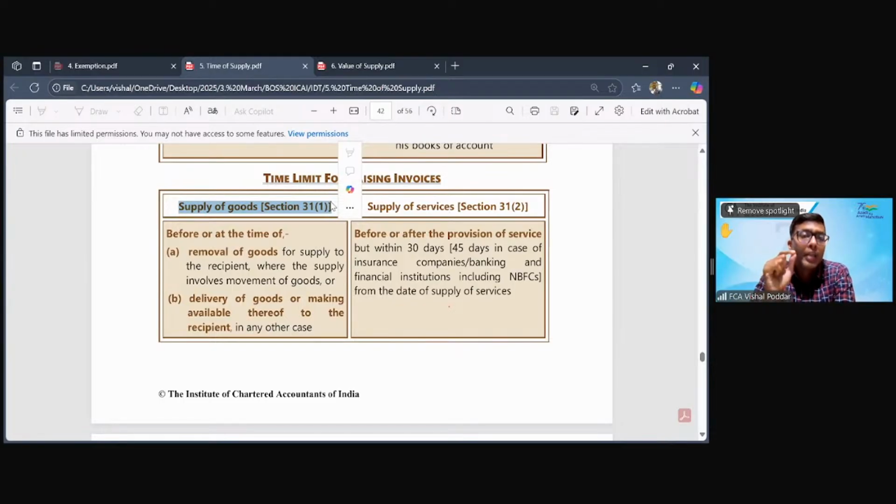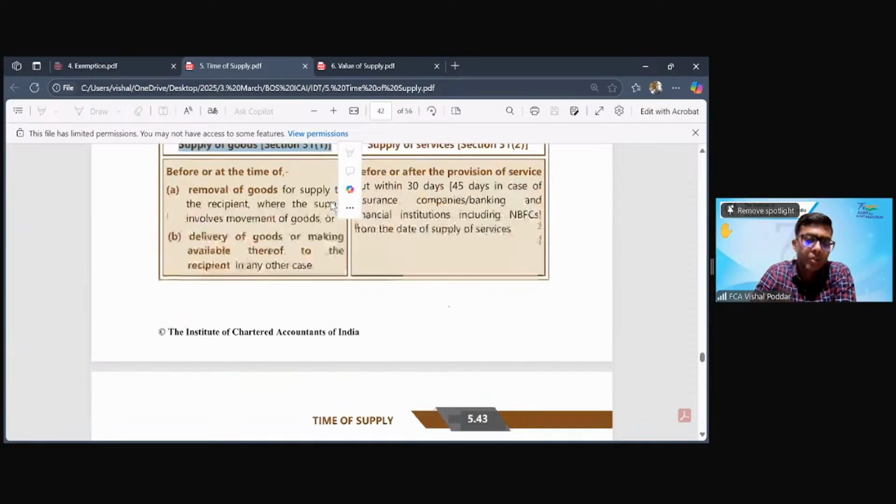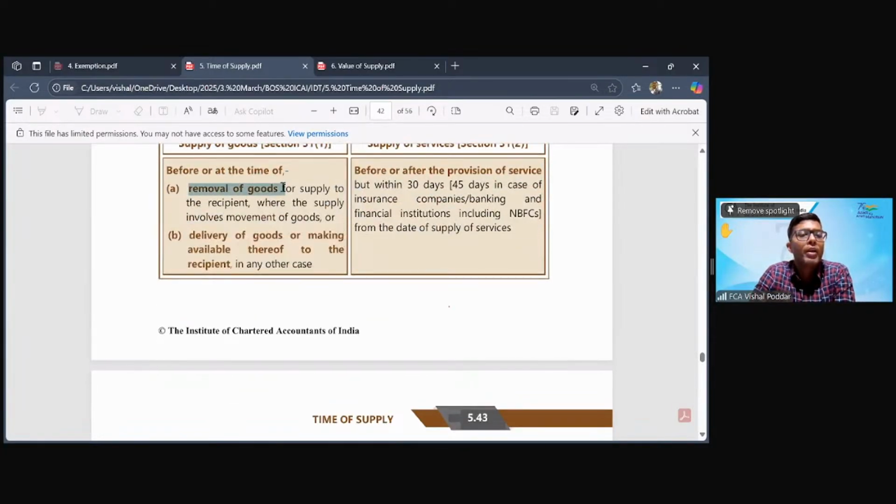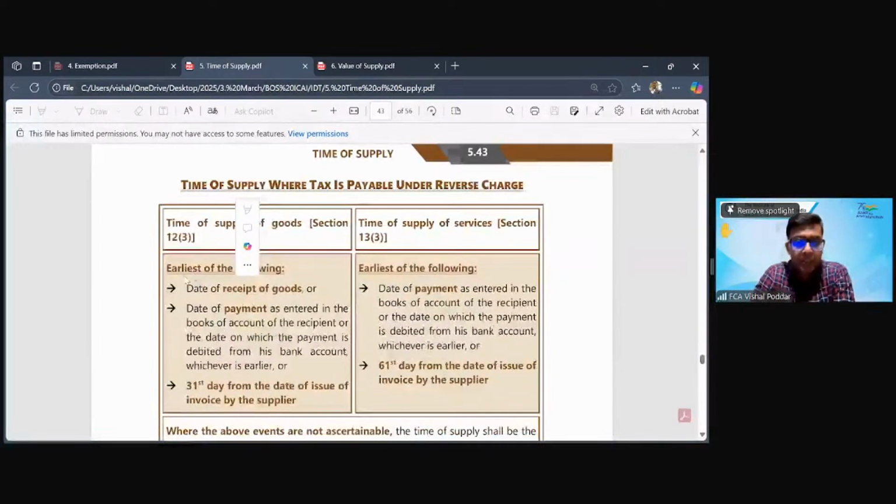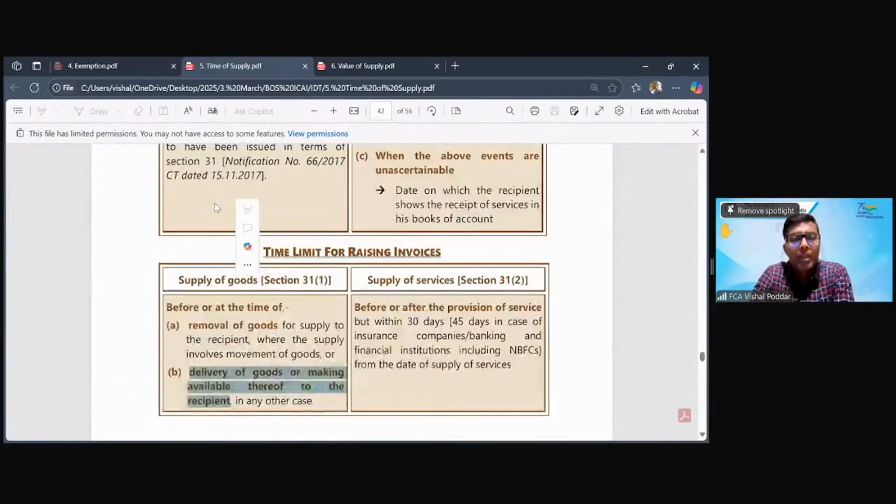Section 31 tells you the date by which you should compulsorily have prepared the invoice. Now, what is that date? The physical movement of your goods. So for goods, there is no extra 30 days like you have for service. For goods, you should have prepared the invoice maximum by the date of the actual delivery or actual removal of the goods. Next, so in case of goods, there is only one date. That is the date on which the physical movement happens, for which they have used the term removal or delivery.